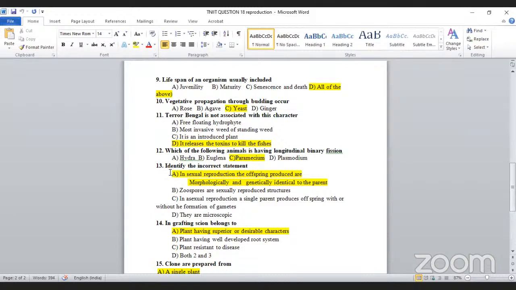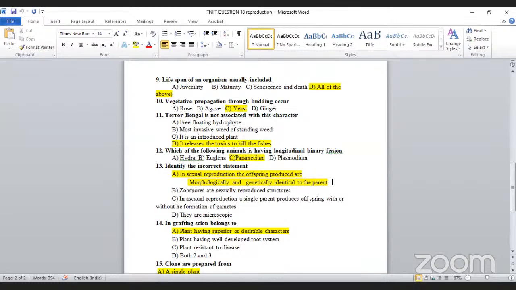Okay, sir. Identify the correct statement. This one is already asked, isn't it? Anyhow, go to the next one. Identify the incorrect statement. In sexual reproduction, the offspring produced are morphologically and genetically identical to the parent.